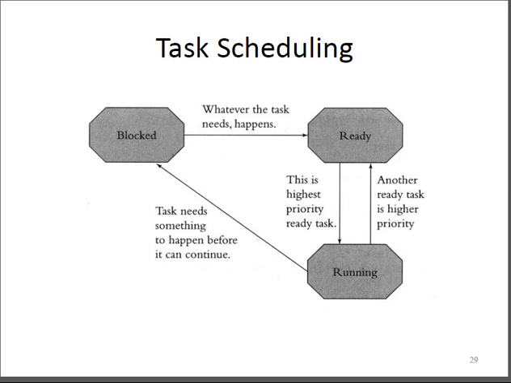That is known as a blocked state. So the task needs something to happen before it can continue. Since this delay occurs, it will hold that task, and once the requirement is fulfilled and received, it will go to the ready state.